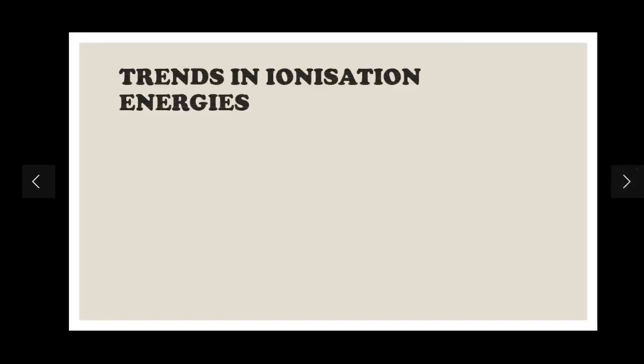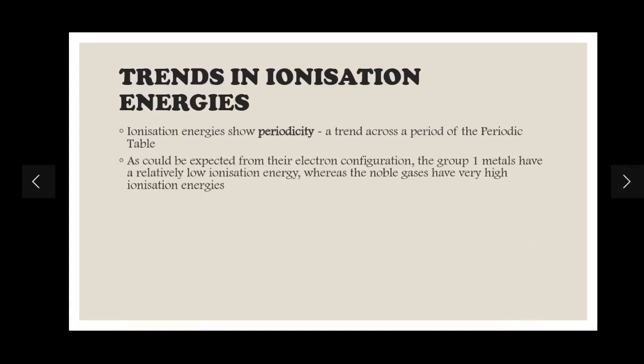Trends in ionization energies. Talking about different elements, you will see that different elements across the periodic table will follow different trends in ionization energies. So, ionization energies show periodicity. What is periodicity? It's a trend across a period of the periodic table. Those are the trends that we're going to discuss in this slide. As could be expected from all the elements' electronic configuration, group 1 metals have a relatively low ionization energy, whereas the noble gases have very high ionization energies.